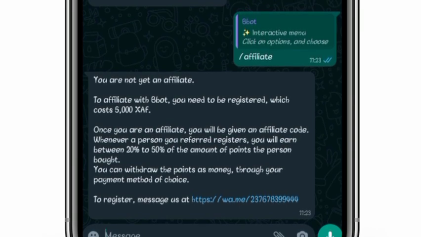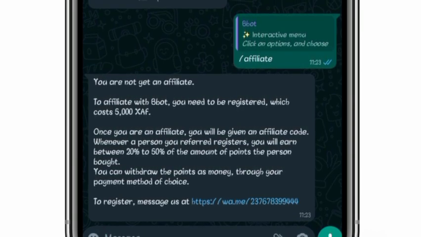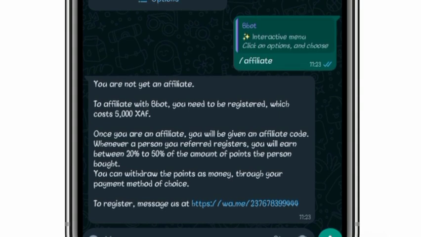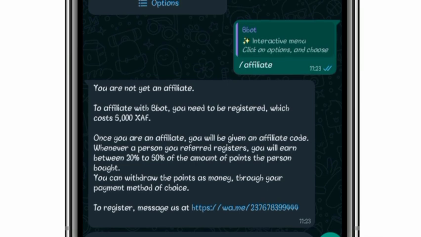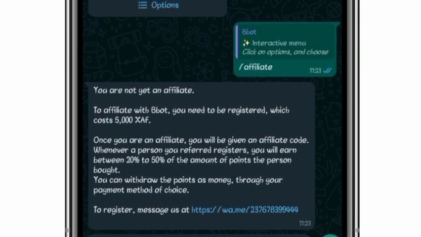Then you get your athlete code to give to those you refer. Then you have to get registered on Bbot. You need to register with 5,000 francs.